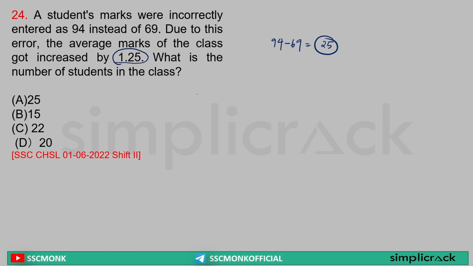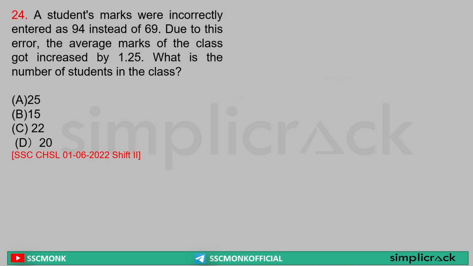Now, when we say this was the surplus, being distributed among this many children, what did we used to get? We used to get the new average. Yes or no? Here in the same way, 25 is the difference and the average got increased by 1.25. So 25 by 1.25 is equal to 20. So how many students are there in the class? 20 students.